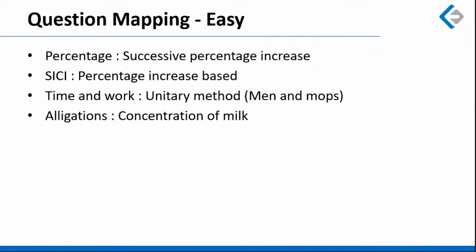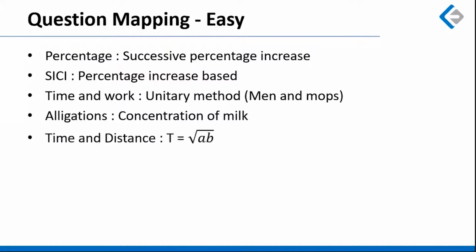A question based on allocation was given, where the initial concentration of milk was 96% in a 500 liter solution. And if this concentration of milk needs to be brought down to 75%, what amount of water was to be added? That was the question. And yes, you had to find out the time required for addition of that water, given that water is being added at the rate of 0.5 liter every minute.